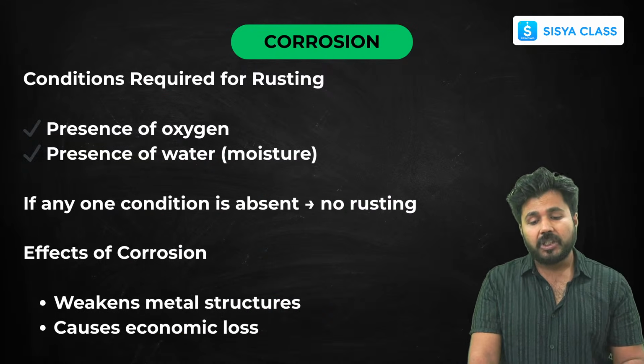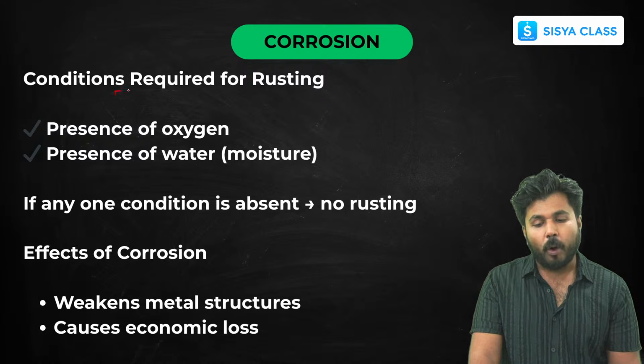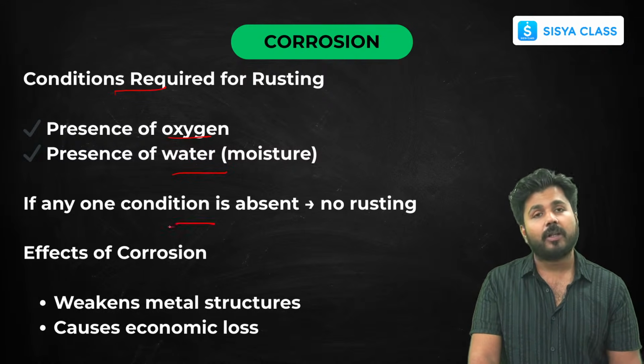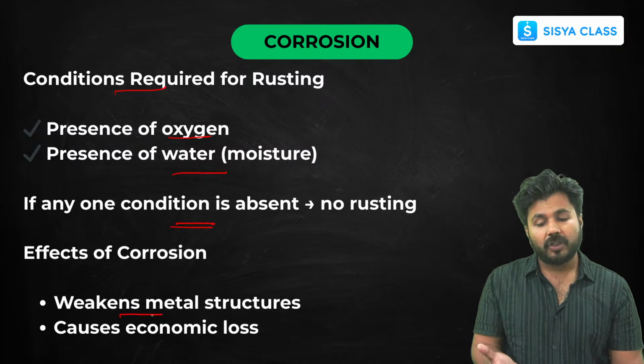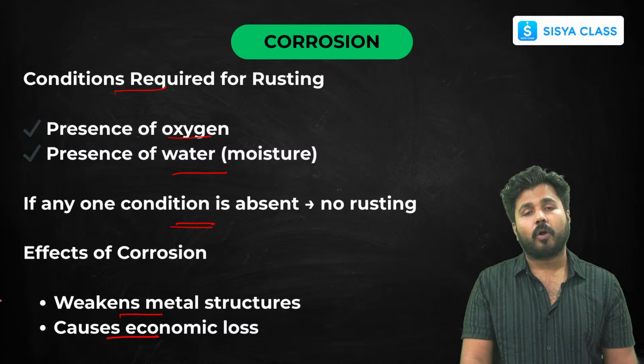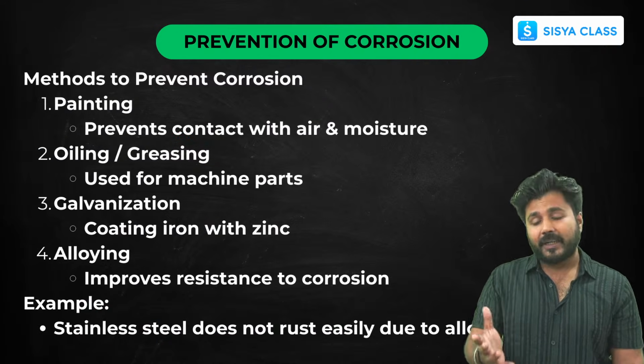Now what are the conditions of this rusting? So these are the common conditions: oxygen and moisture. If any one of these is absent, then there will be no rust formed. Okay, make it clear. Now what are its effects? It will weaken the metal structure and it will cause heavy economic loss. What are the methods to prevent it? You already know it all.